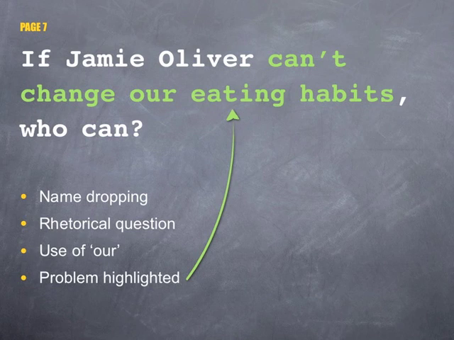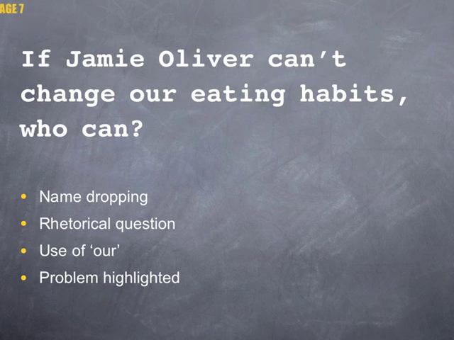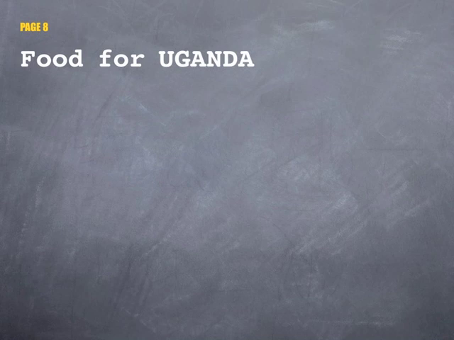Finally, the headline has highlighted a problem to solve, namely our poor diets. This affects everybody, and so the reader is likely to read on to find out what the writer suggests must be done. On page 8, there is a very straightforward headline, "Food for Uganda." It is simple and factual and doesn't contain any opinionated or figurative language.